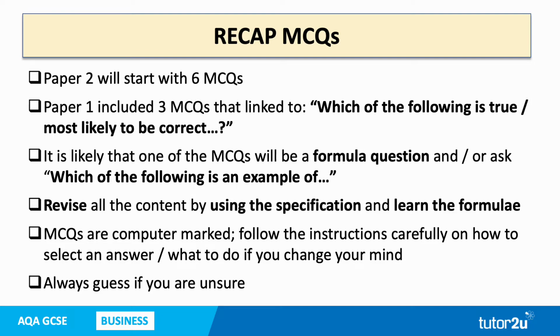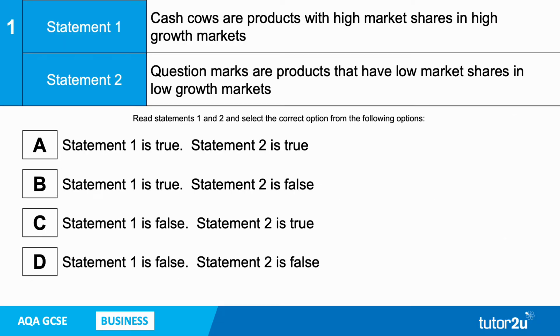Let's look at some 2-statement multiple choice questions now. Here's the first of our 2-statement MCQs. First of all, statement 1, cash cows are products with high market shares in high growth markets. Statement number 2, question marks are products that have low market shares in low growth markets. If you think that both statements are true, go for A. If you think the first one's true but the second one isn't, go for B. If you think that the first statement is false and the second statement is true, go for C. And if you think neither of them are true, both are false, go for D.